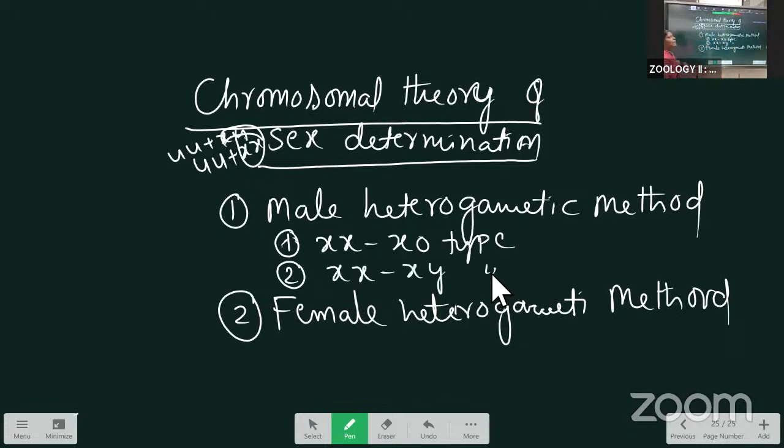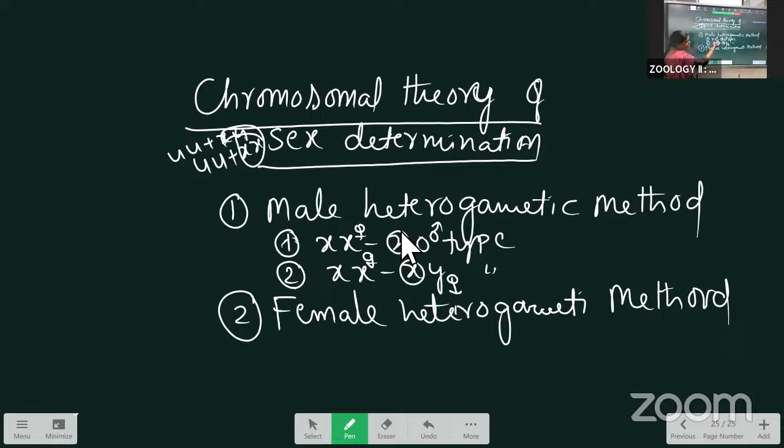Here the females have one pair of X chromosomes, while the males have only one X chromosome present. That's why the male is said to have different chromosomes, and we call it the male heterogametic method.